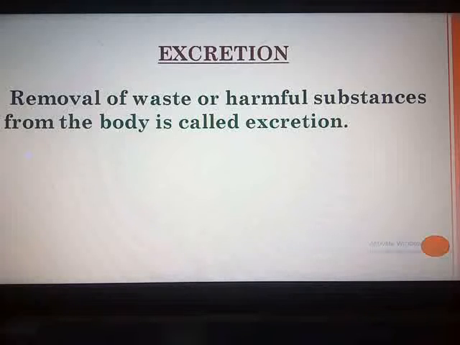That garbage has to be thrown outside the building, and then the municipal corporation heads and all, they take this garbage away and further dispose of it. So that simple process of throwing the garbage outside your house every day on a regular basis is called excretion, and similarly is the excretion in all the living organisms. Removal of the waste or harmful substances from the body at regular intervals of time, that is excretion.